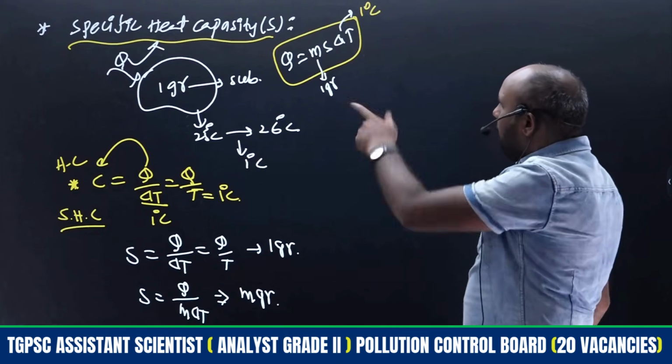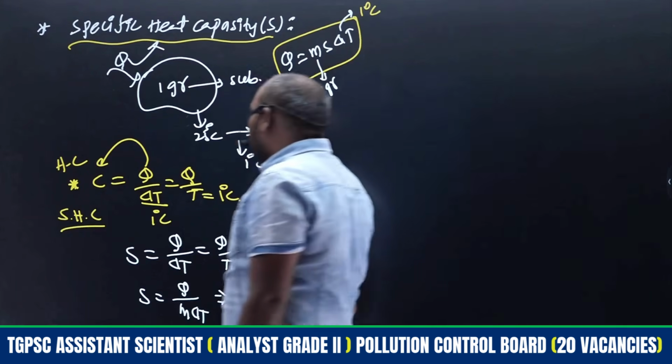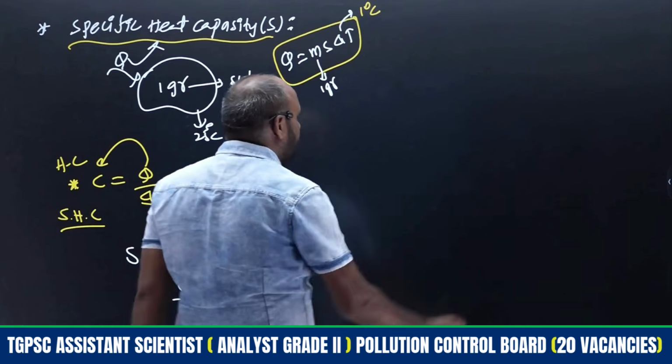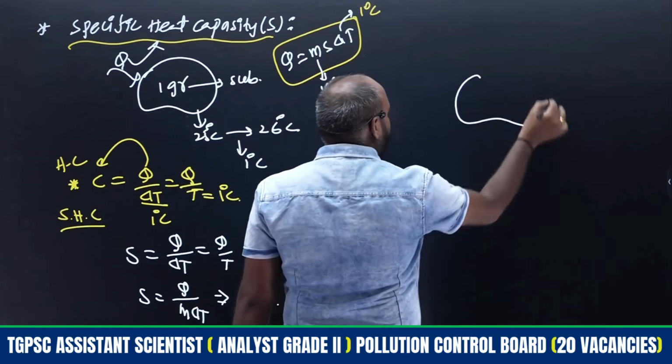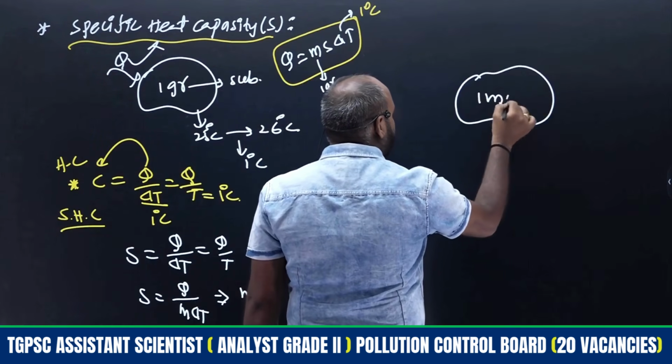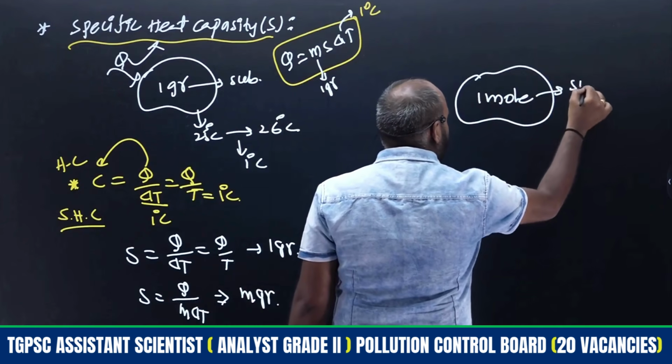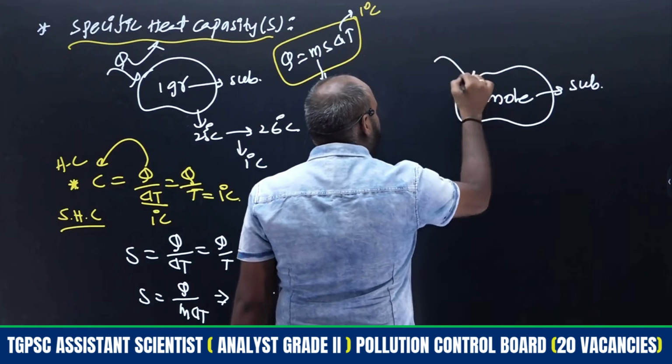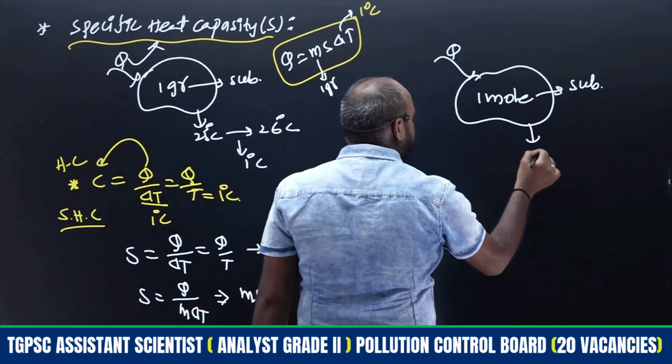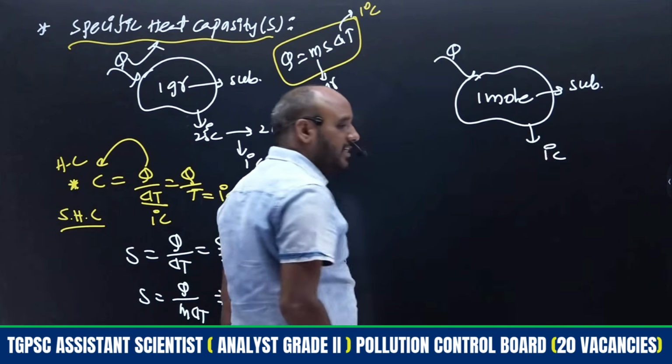Coming to the molar heat capacity, instead of 1 gram, I may consider 1 mole of substance. Same thing: Q is the heat by which the temperature rises by 1 degree centigrade.